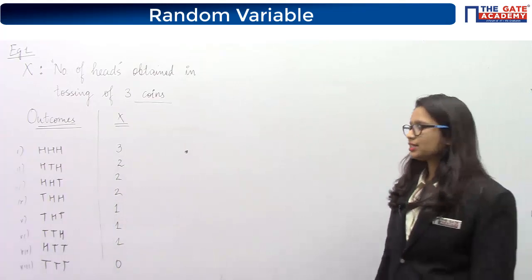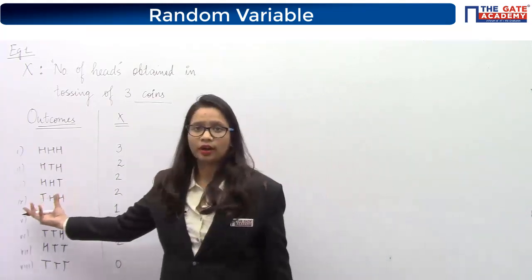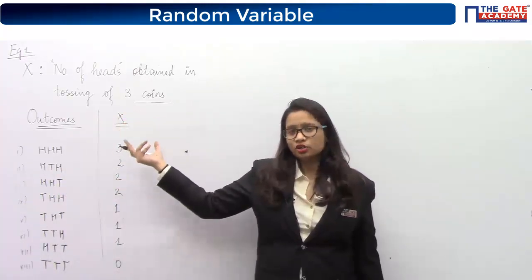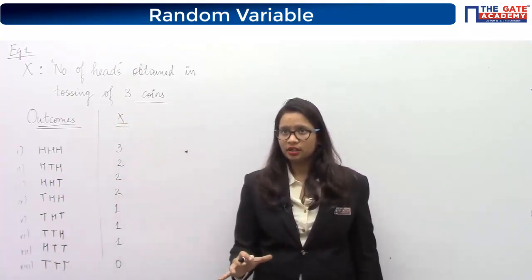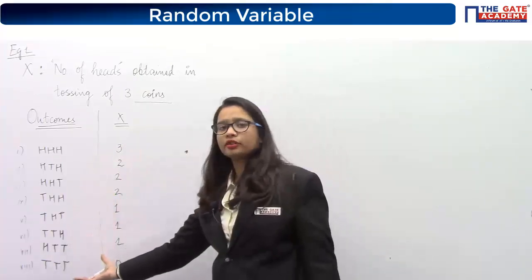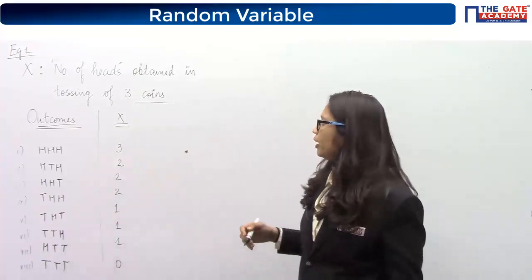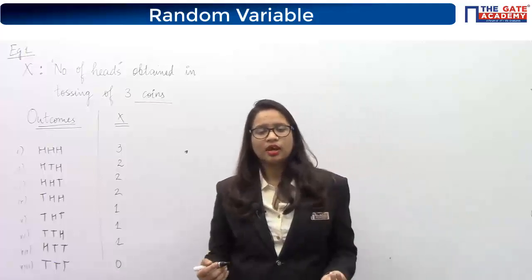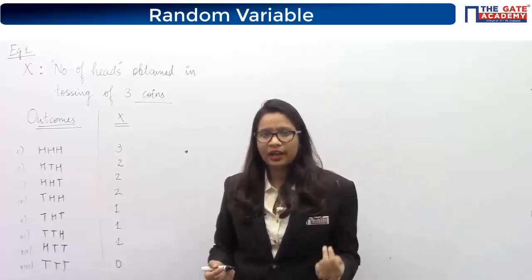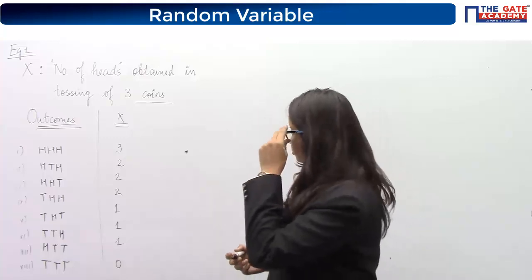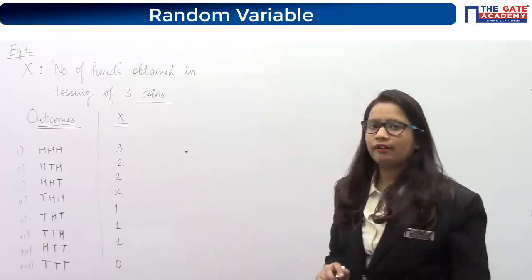Yes? So, you can see that depending upon your particular outcome, your value of x is changing for a particular process. So, value of x is not fixed. It is changing depending upon the outcomes. Okay. So, if head occurs 3 times, x is 3. If head occurs 2 times, x is 2. If head occurs 1 time, x is 1. And if head doesn't occur, then your x is 0. Okay. So, this thing we have understood.